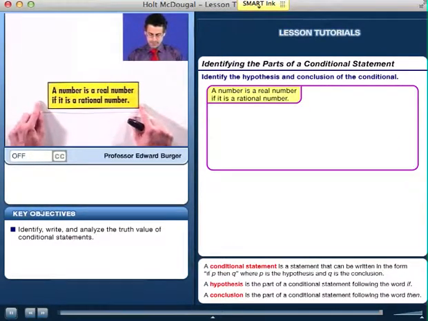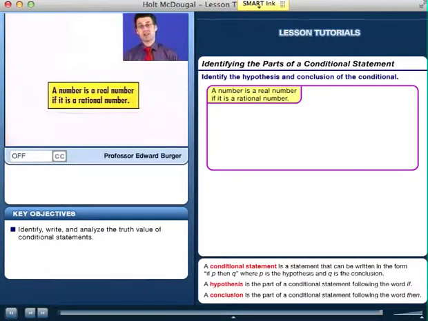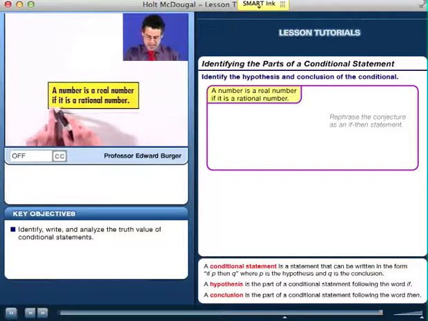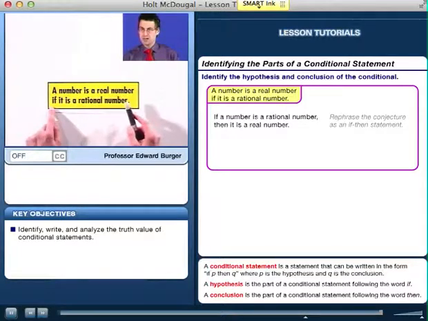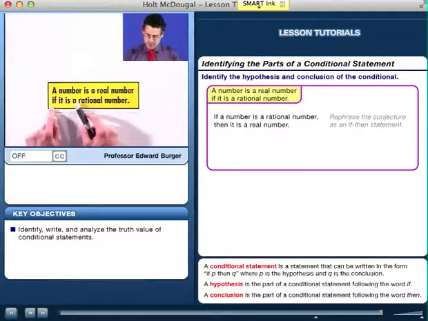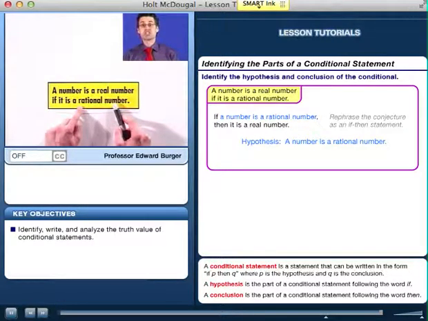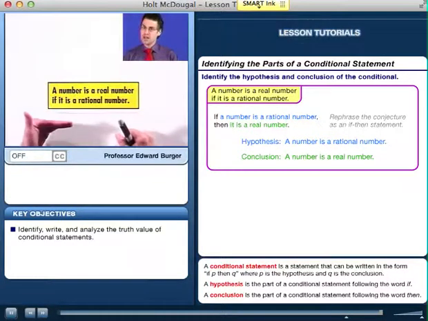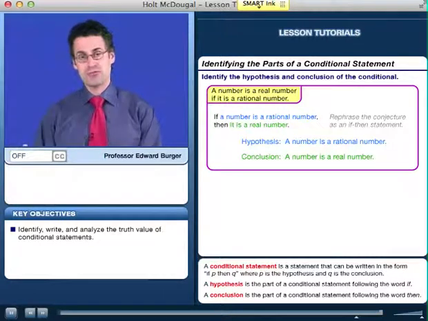Here's one. A number is a real number if it is a rational number. Well, notice this one is not in the traditional if-then form. We have to take this statement and rewrite it so it's a conditional statement of the form if-then, because then we can identify the hypothesis and conclusion. So the way we would identify this is to rewrite it and say, if a number is a rational number, then the number is a real number. In that case, the hypothesis is the number is a rational number, and the conclusion is the number is a real number. So it's important to always rewrite the conditional in the form if, then.